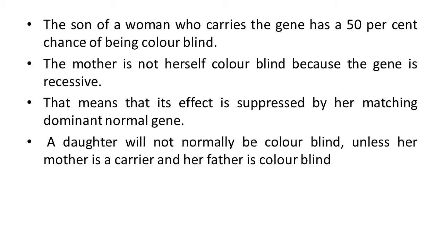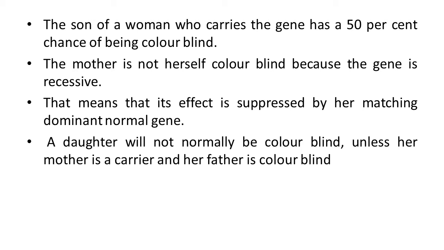If you talk about the possibility in a daughter, she will not normally be color blind unless her mother is a carrier and her father is color blind. So in the condition where the mother is a carrier and the father himself is affected by color blindness, only then may a daughter have this condition.